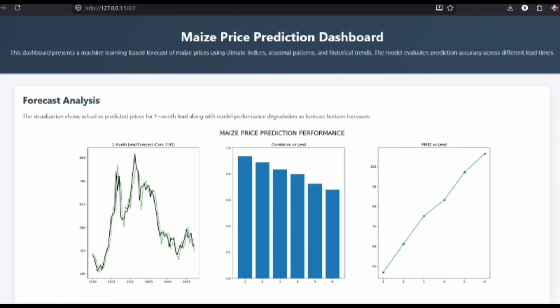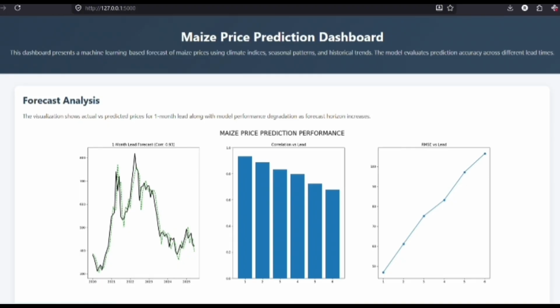The first plot on the left displays a 1 month lead forecast from the year 2020 through late 2025. The solid black line represents the actual historical market price of maize, while the dashed green line represents our model's prediction. As you can observe, the green prediction line tracks the actual price trends incredibly tightly, successfully capturing both the massive price surge peaking in 2022 and the subsequent market correction through 2024.